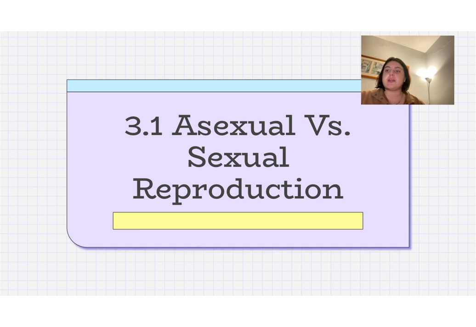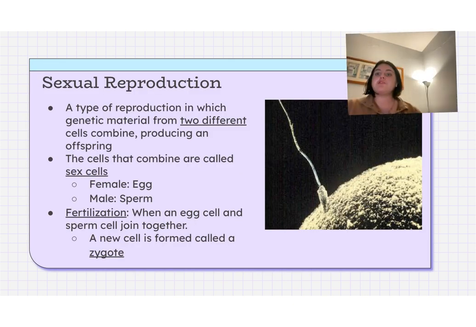So as I said, we're going to be covering asexual versus sexual reproduction. Sexual reproduction is a type of reproduction in which you get genetic material, or your genes, from both your mom and your dad. So your egg for a female and your sperm for a male. Those are both called your sex cells. Okay, when the egg cell and sperm cell join together, it's called fertilization, and a zygote is formed.